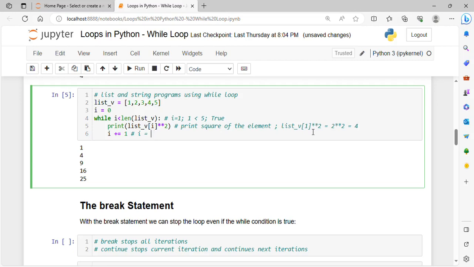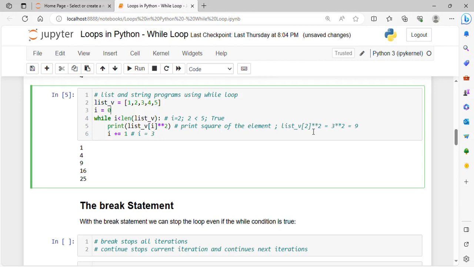Then increment I, it was 1, so I will become 2, and we'll go towards the next iteration. Value of I is 2, 2 is less than 5, which is true, and print the second index element square, and the second index element is 3, so 3 square becomes 9, and then again increment I.